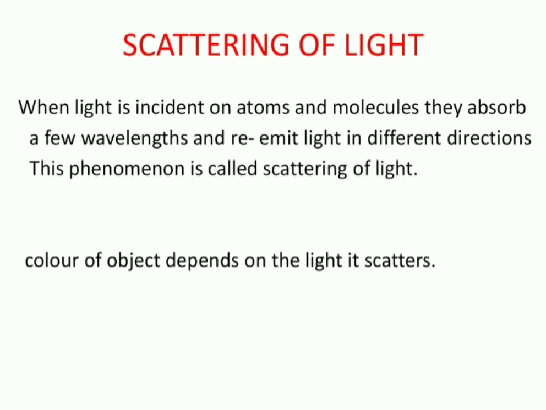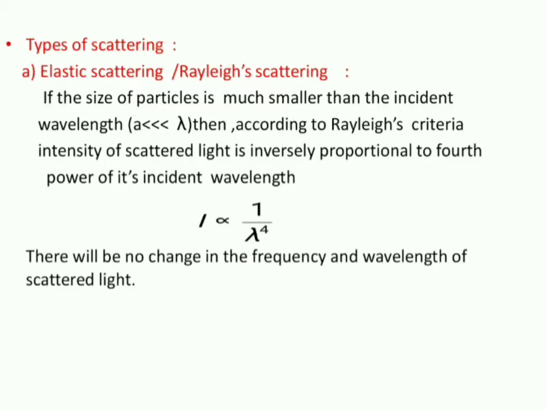Coming to the definition of scattering, when light is incident on atoms or molecules, they absorb a few wavelengths and re-emit the remaining. This phenomenon we call scattering. Say if white light is incident, it may absorb all colors and scatter blue. Then the color of the object remains blue. So the color of an object depends on the light it scatters.